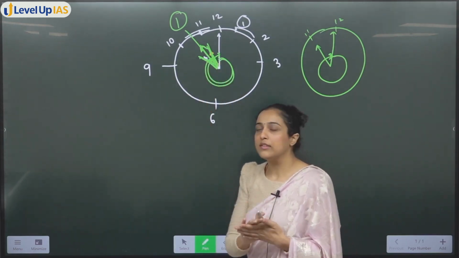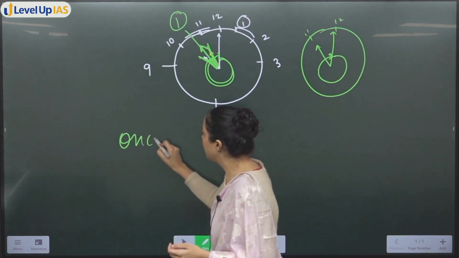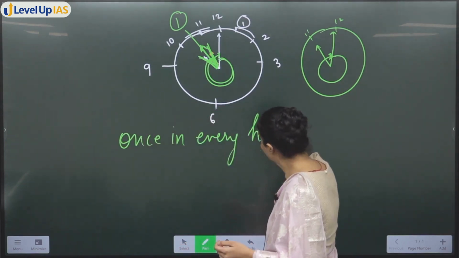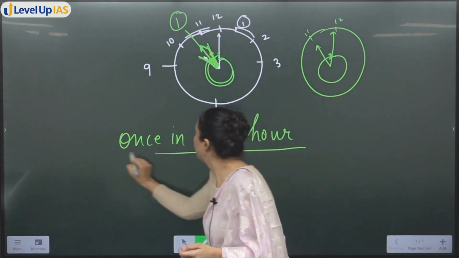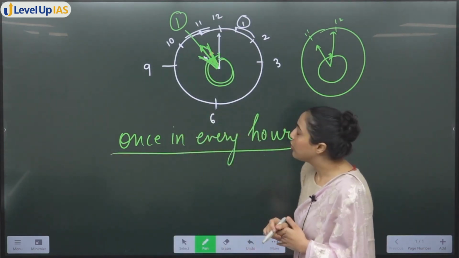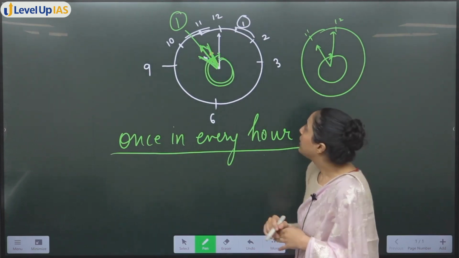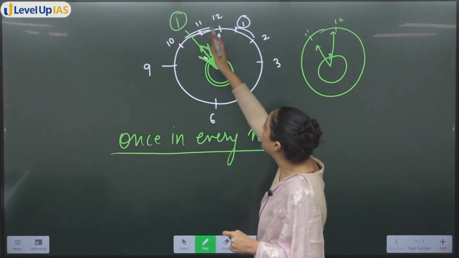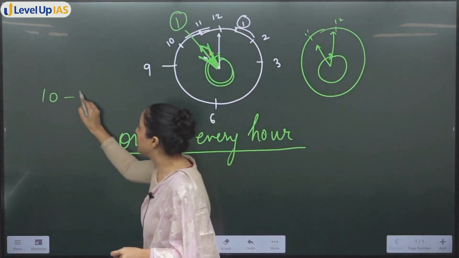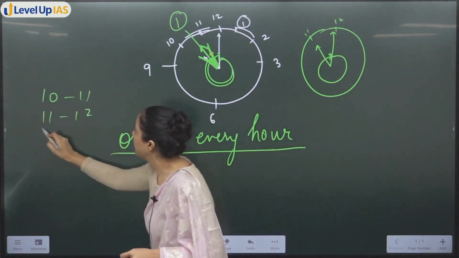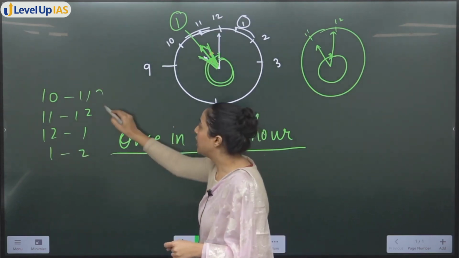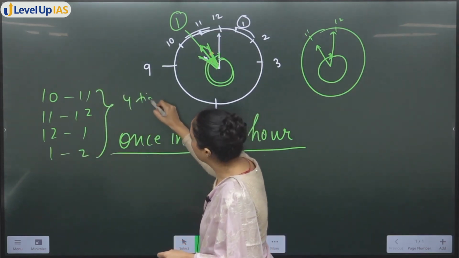Similarly, that means every hour में when minute hand is going, hour hand and minute hand coincide once in every hour, they coincide, ठीक है। This much is clear. Now, if they are coinciding once in every hour, that means 10 to 11, 11 to 12, 12 to 1, 1 to 2, ठीक है। There are 4 hours, so they should coincide 4 times.